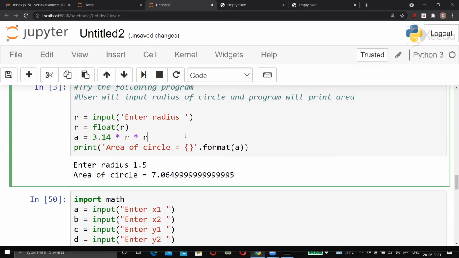So we will try to use such formats which, instead of making life miserable, make our life quite easy as far as printing the outputs is concerned.